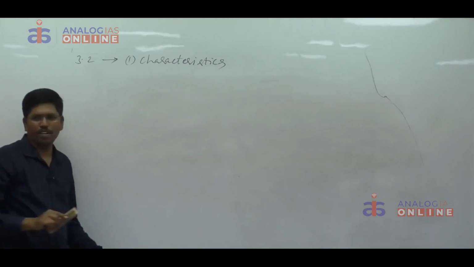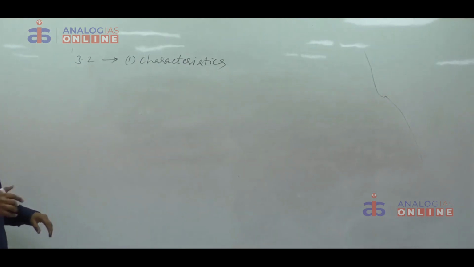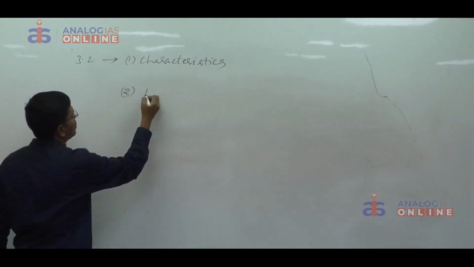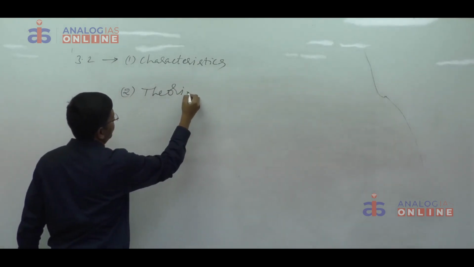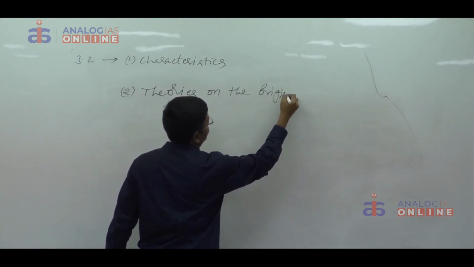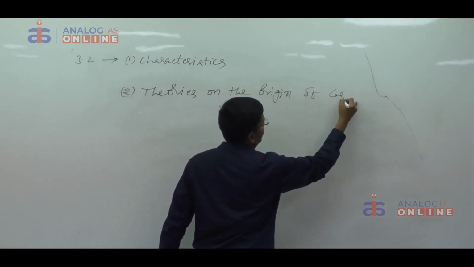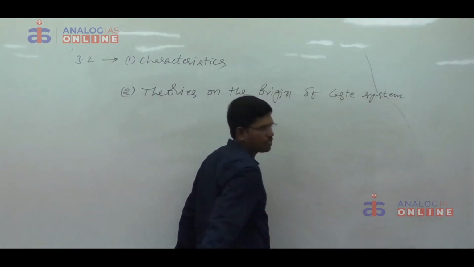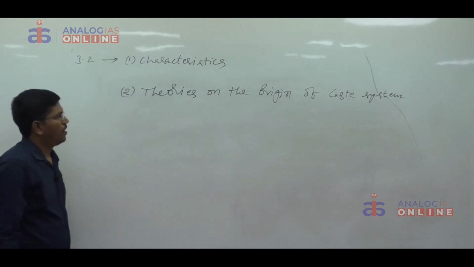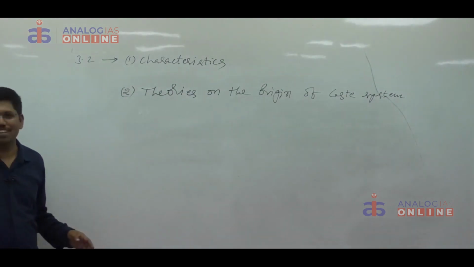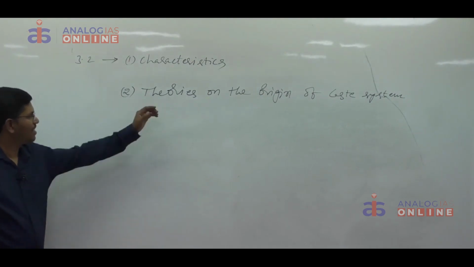In the caste system, there are a number of concepts. We will discuss important concepts. The next one is theories on the origin of caste system. Generally, to explain theories on the origin of the caste system, it will take a minimum of 1.5 hours.